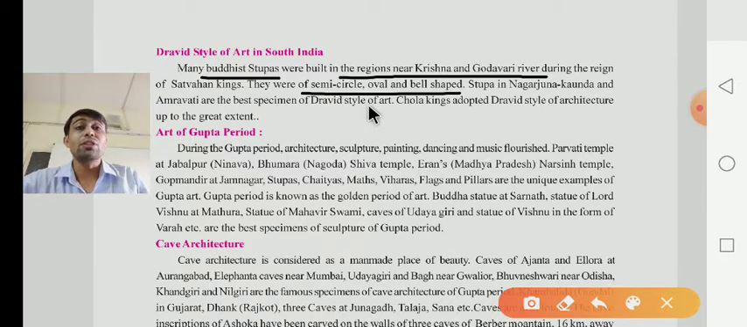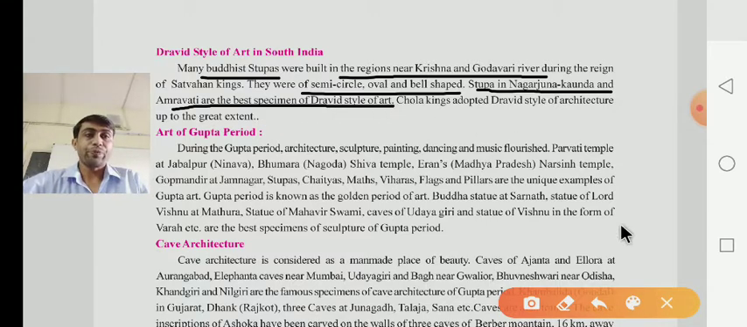Dear children, this is the most important question. Stupas in Nagarjuna Konda and Amravati are the best specimens of Dravidian style of art. In fill in the blanks, this is the most important question. It means you learn that stupas in Nagarjuna Konda and Amravati are the best specimens of Dravidian style of art.